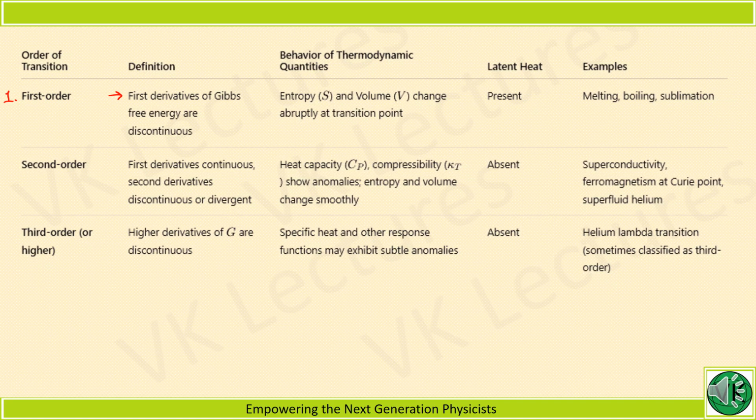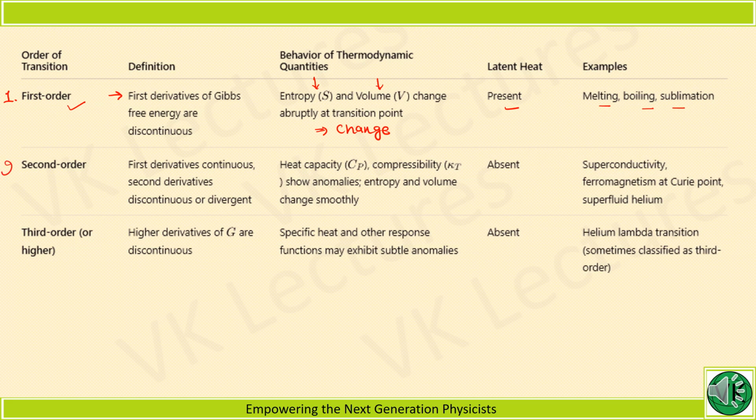The discontinuous quantities are entropy and volume. They change, so the first derivative itself changes. If the first derivative is changing, then it is first order. Latent heat is present, for example melting, boiling, sublimation, etc.